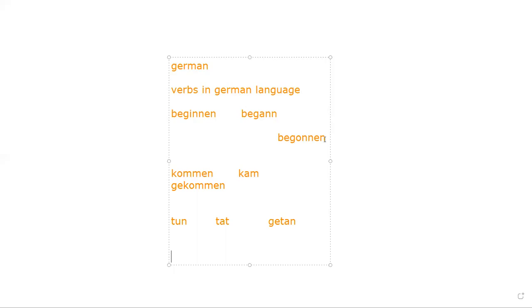Is it clear to you? Now we have the verb trinken. Trinken is my verb to drink. So in English we have drink, drank. For drank, we have trank. Very simple. Trinken, trank, getrunken. Is it clear to you, my team? Drink, drank, drunk. So trinken, trank, getrunken. We have the verb essen. Essen is a verb to eat. Essen, aß. It means eat, ate, eaten, right? Essen, aß, gegessen. Is it clear to you?